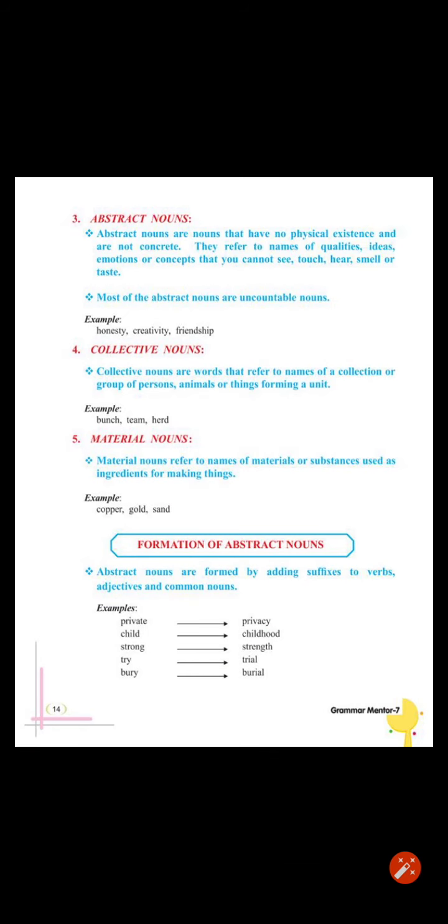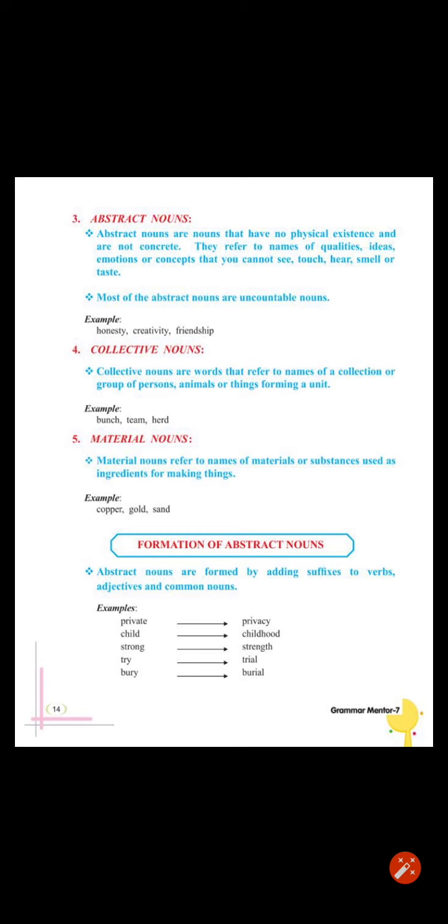Now we will see the third kind of noun, that is abstract noun. What is an abstract noun? Abstract noun refers to names of qualities, some ideas or emotions or a state of being. We cannot see or touch or hear them. For example, beauty, creativity, honesty, friendship, goodness, kindness, childhood, youth.